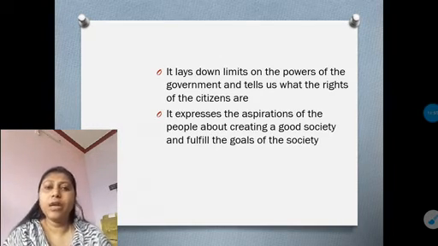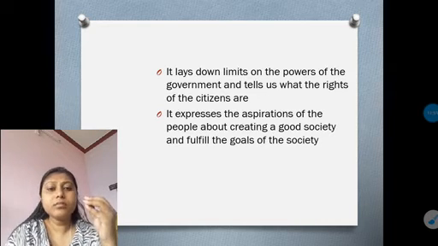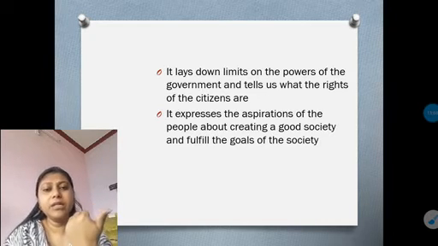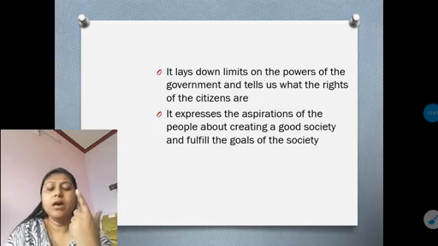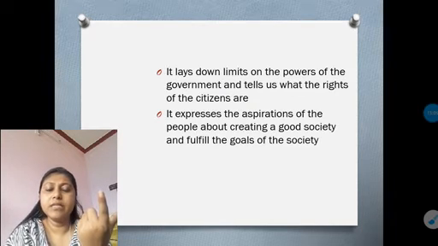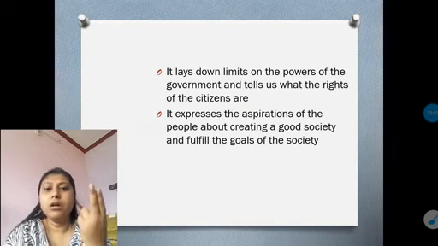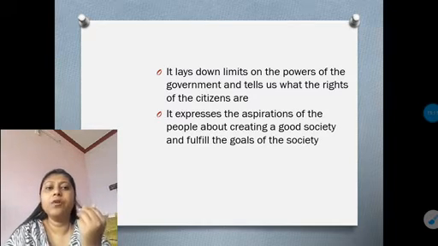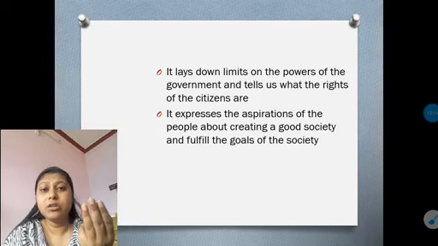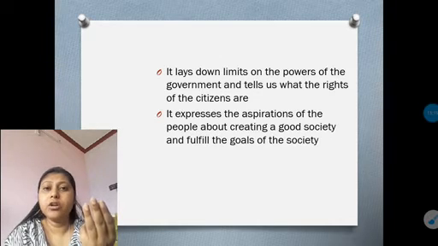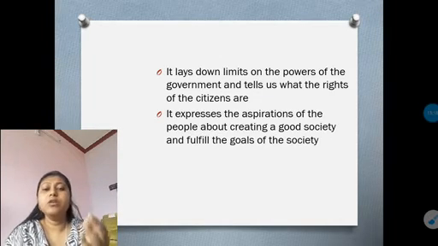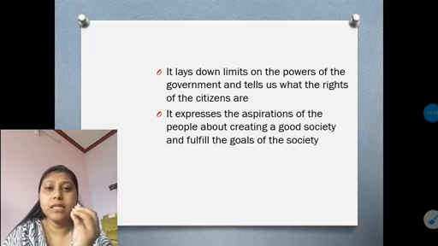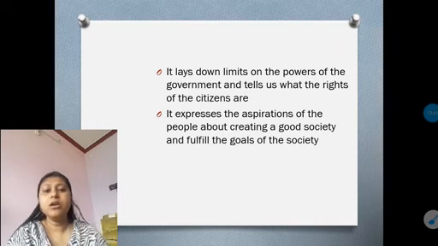So basically you have seen that we need a constitution for limiting the powers of the government, for specifying the government's powers and the citizens' rights, for creating trust and coordination among the society, and for fulfilling the needs of the society or the people and the goals of the people. So these are the four main important needs for which we need the constitution.